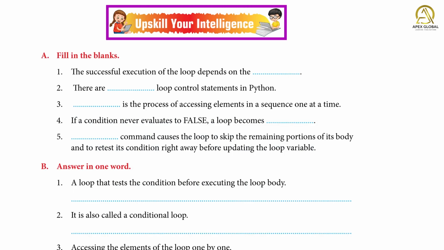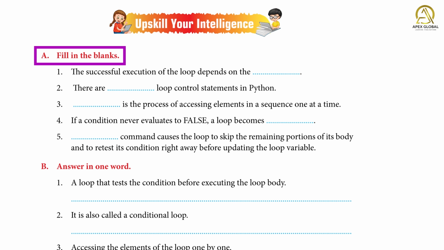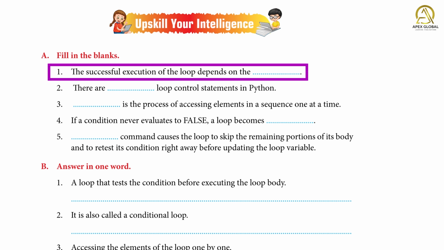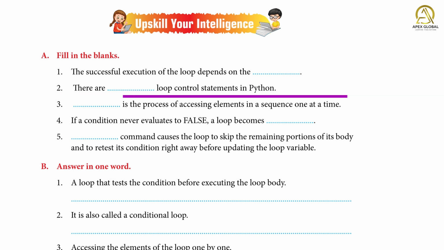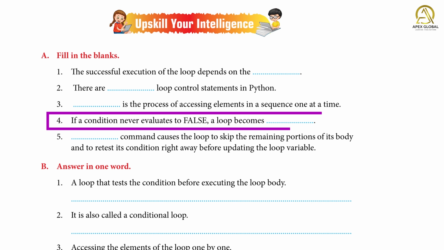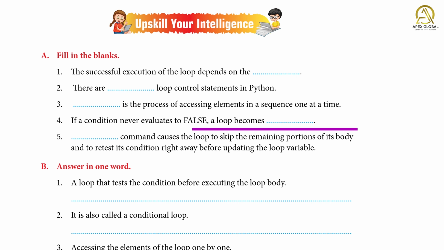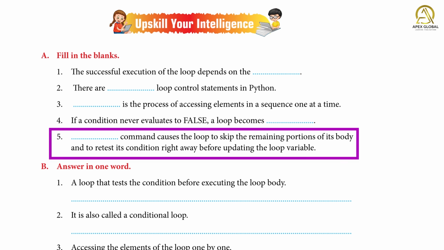Upskill your intelligence. A. Fill in the blanks. 1. The successful execution of the loop depends on the dash. Answer: condition. 2. There are dash loop control statements in Python. Answer: 3. 3. Dash is the process of accessing elements in a sequence one at a time. Answer: traversal. 4. If a condition never evaluates to false, a loop becomes dash. Answer: infinite. 5. Dash command causes the loop to skip the remaining portion of its body and to retest its condition right away before updating the loop variable.